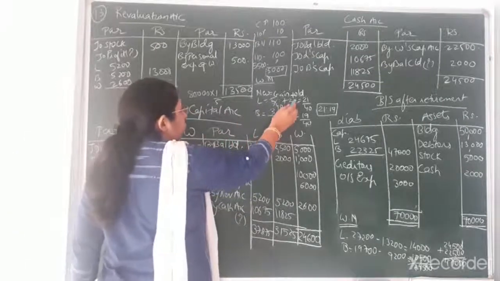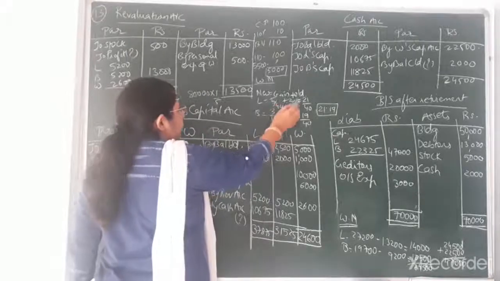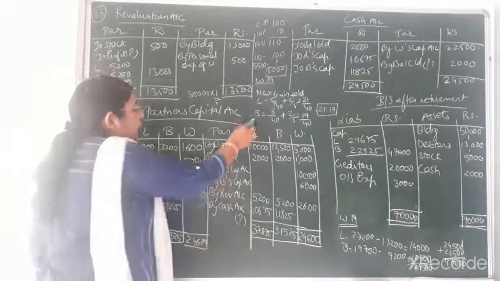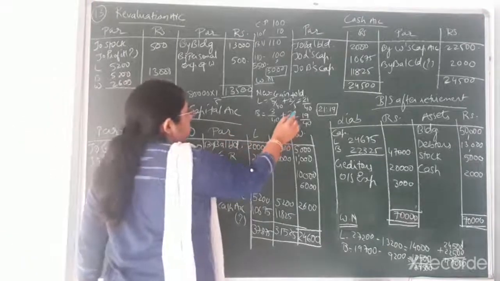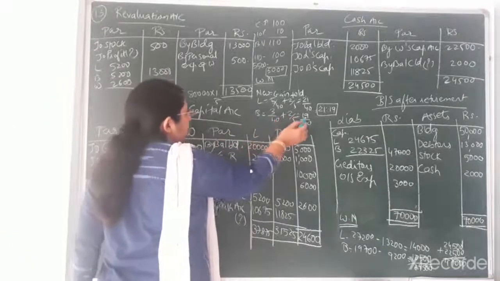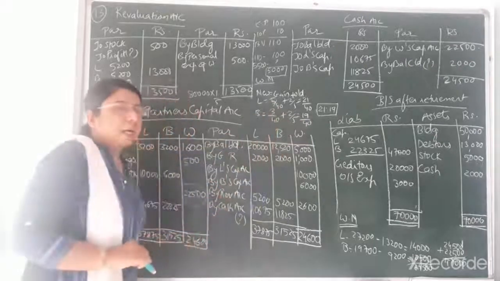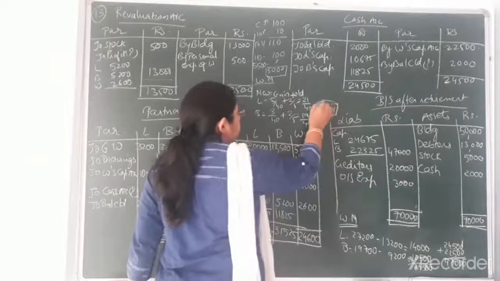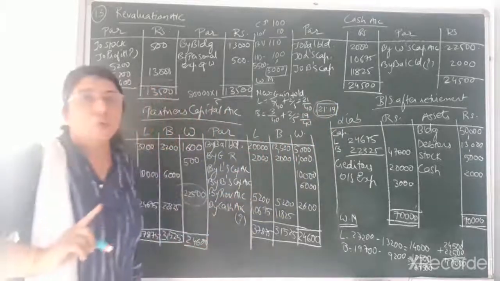So 5 8s are 40, 8 2s are 16. 16 plus 5 would come to 21 by 40. And in case of B, that would be again 5 8s are 40, so 8 2s are 16. 16 plus 3, that would come to 19. So 19 by 40. So the new profit and loss sharing ratio is coming to 21 is to 19.